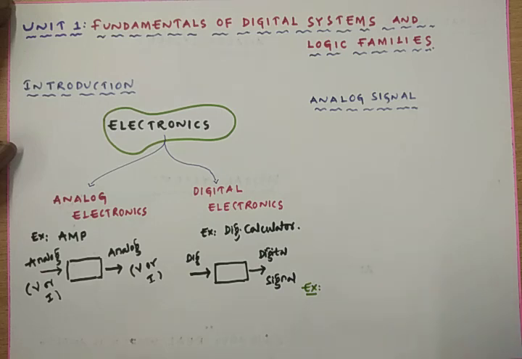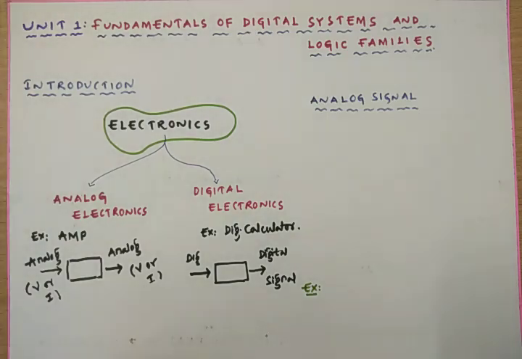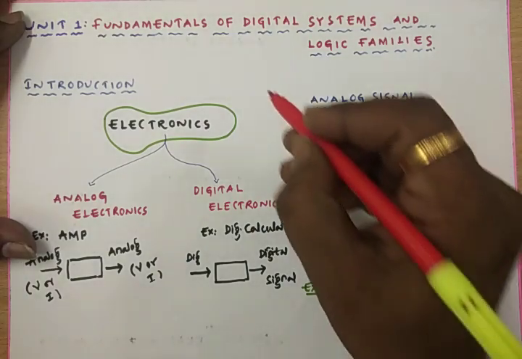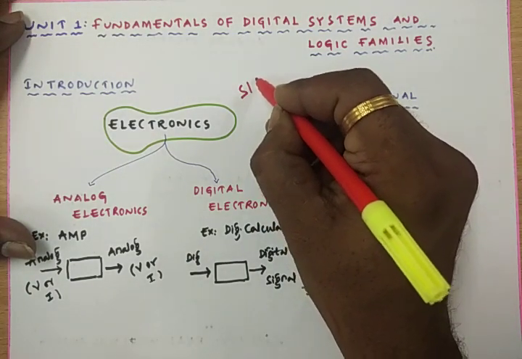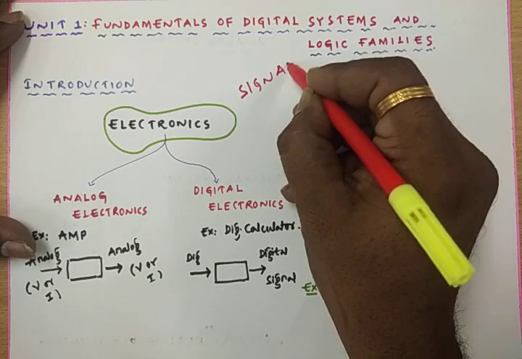Generally, analog signal and digital signal are the classification of signal. One may ask, what is the signal? Analog signals and digital signals are the two classes of signals. First we should learn what is a signal.